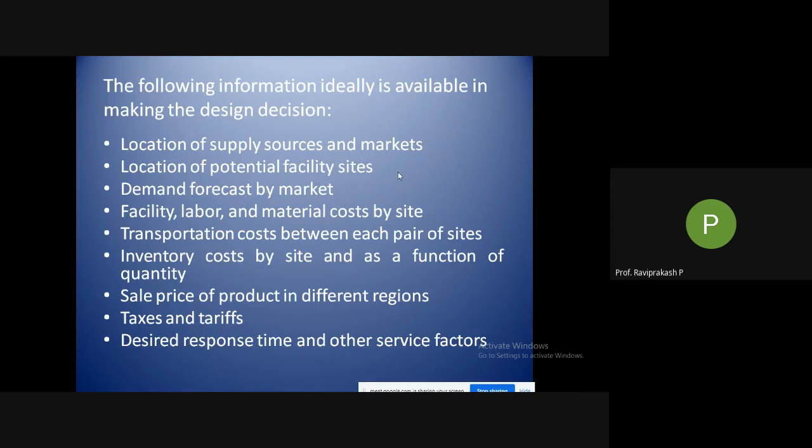If you buy some new product, I'm giving you an example now. If you buy some new electronic product, what happens? The person who is selling it will tell you, okay, take it and go home, or he'll arrange for that particular product to be sent to your home. Then the company is informed that this particular person staying in this particular place has bought the product. Then they'll send a technician to install it as well as guide you how to use it. He will operate it and show it to you.